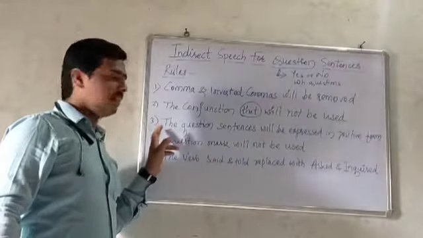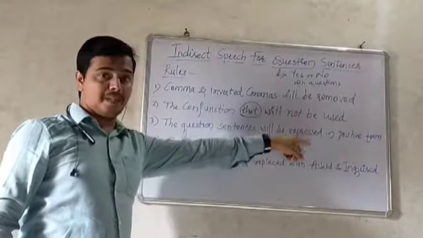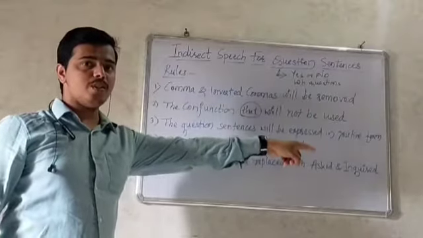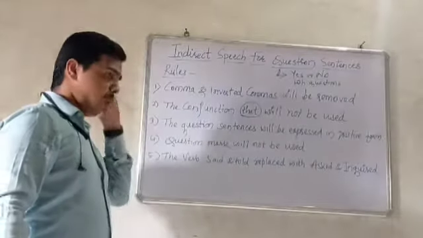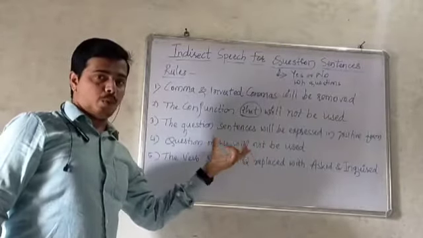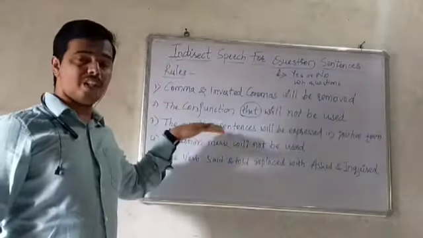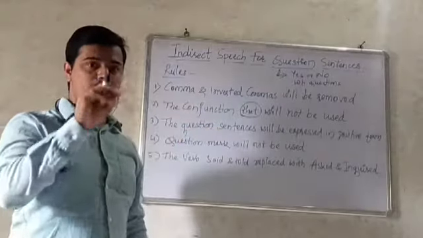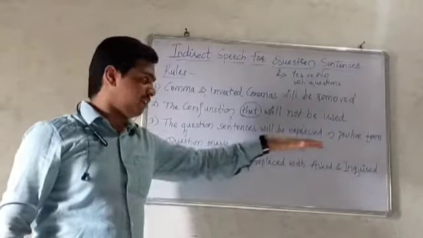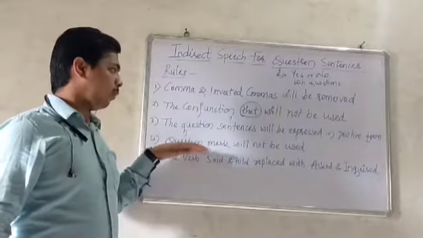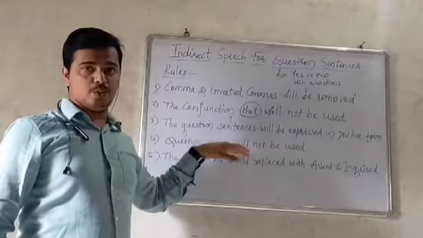Now let us see rule number 3. The question sentences will be expressed in positive form. So whatever the given statement which is in question form, that question form will be changed into positive form. Means you should not use question form in your indirect speech. So rule number 4, question mark will not be used. So in indirect speech you must not use a question mark.